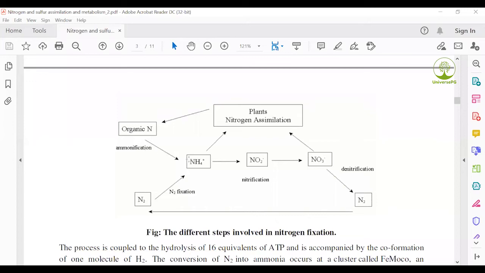Then ammonification: it is converted to ammonia, the ammonium ion. The ammonium ion, on one side, goes to plant nitrogen assimilation, and on the other side is transferred to nitrogen dioxide. Nitrogen dioxide is also transferred by nitrification and then produces nitrogen trioxide. Nitrogen trioxide, after denitrification, produces nitrogen. Then nitrogen to nitrogen, and then nitrogen fixation.